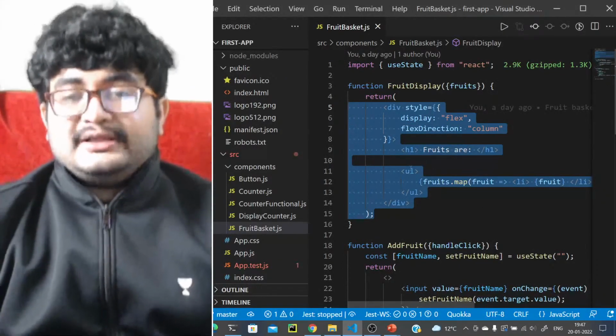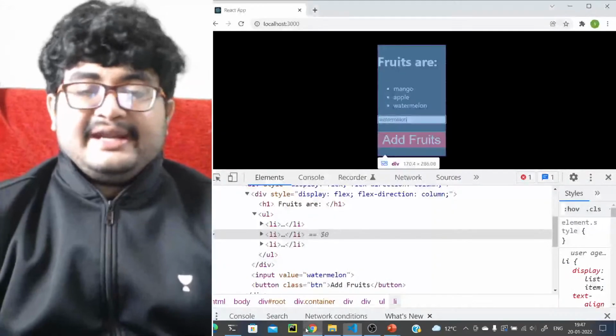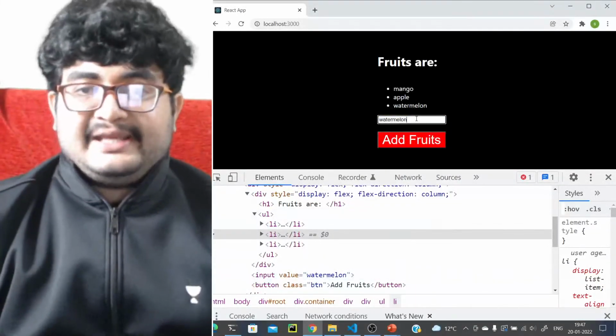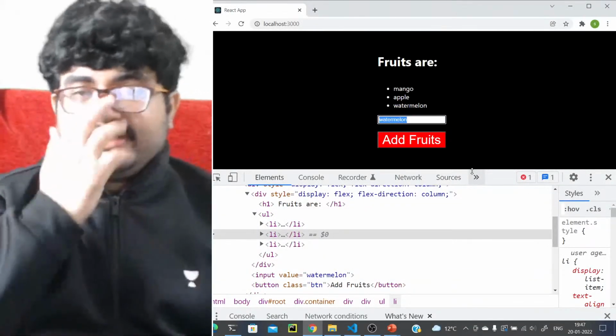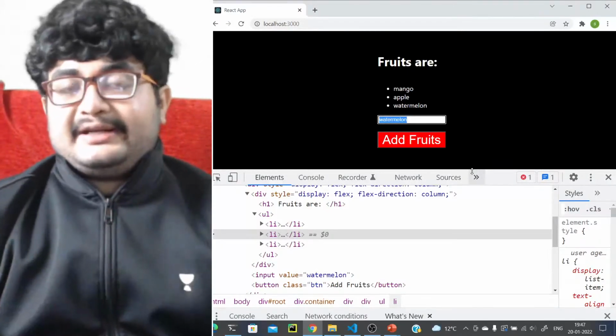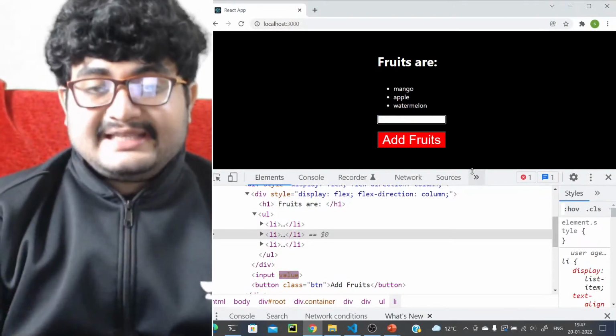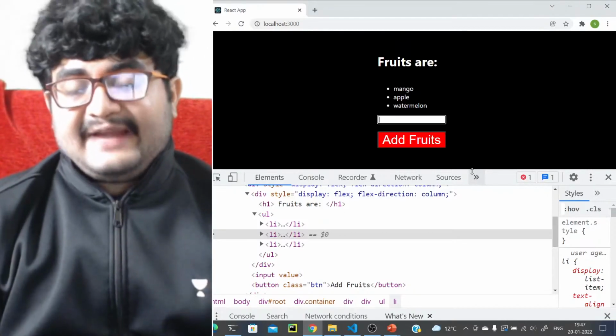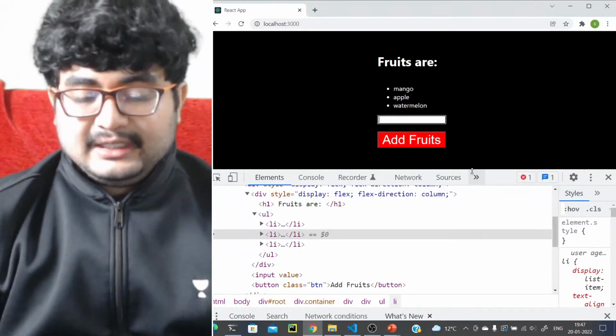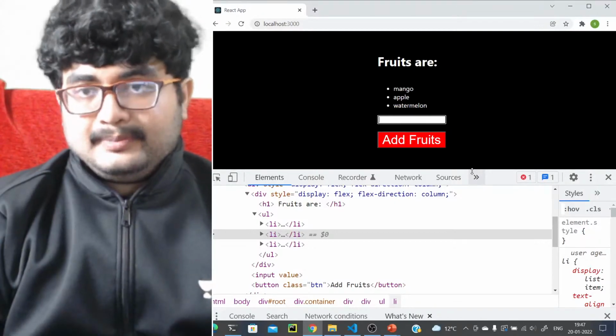It should re-render all the fruits, but it doesn't. Why? Because virtual DOM is in play. Virtual DOM will do a diff operation and see what the changes are, and it will only re-render the changed parts. So let's say if I add here, let's give it a value,